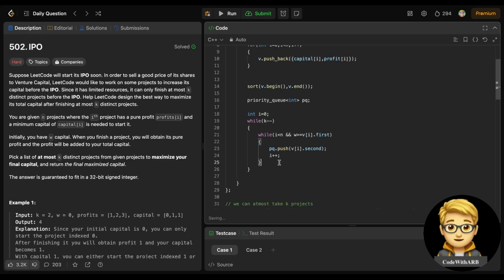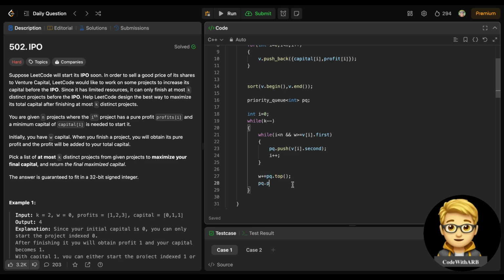Now after this I need to take the maximum of the inserted profits. So for that, I will just take the top element, because the heap will give us the max, since it is a max heap, right?